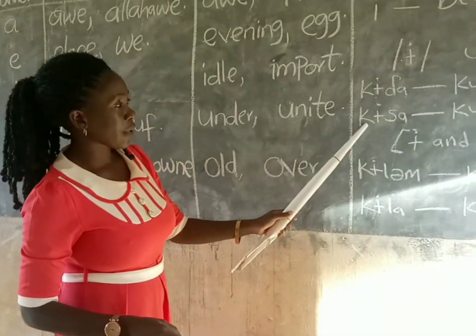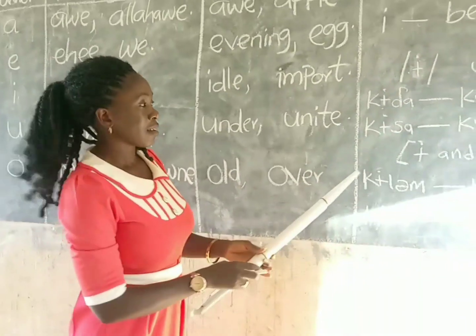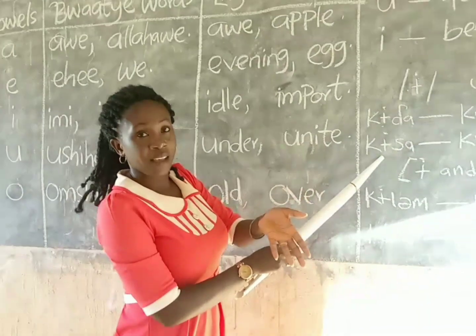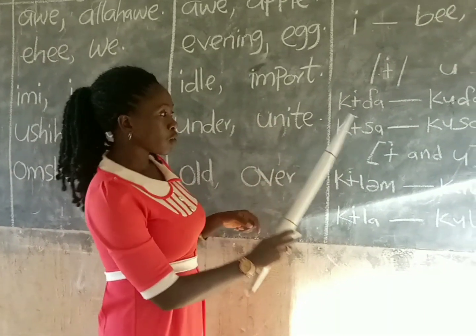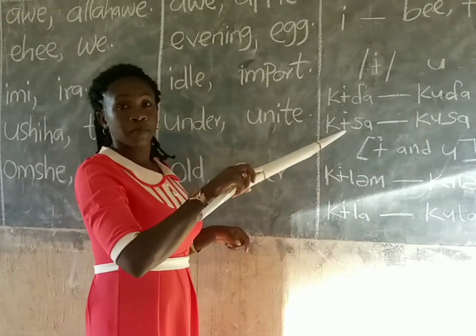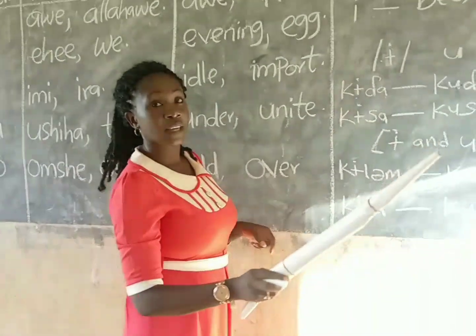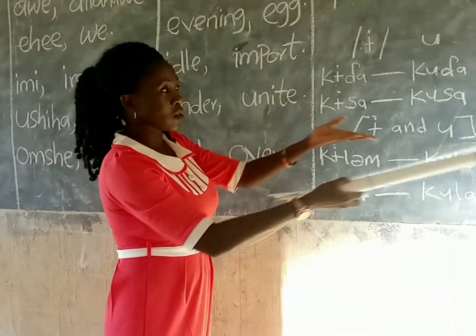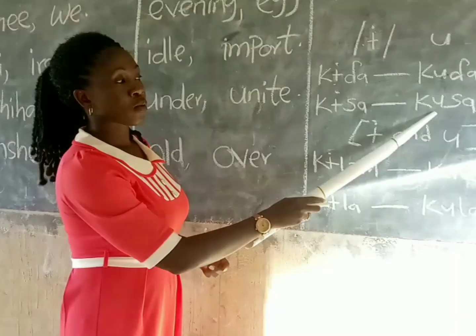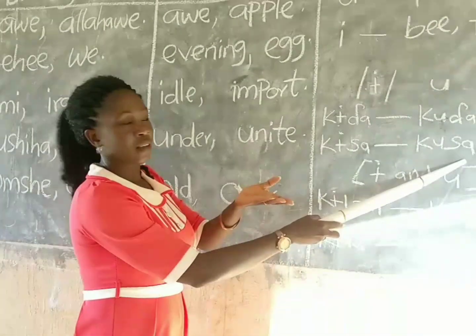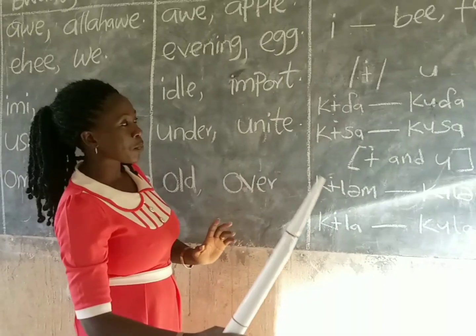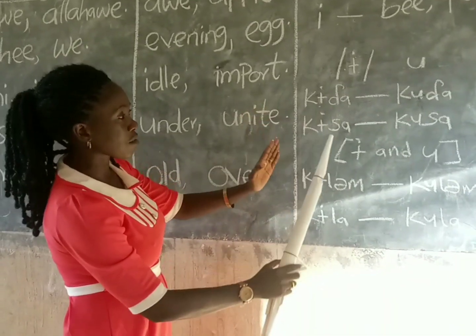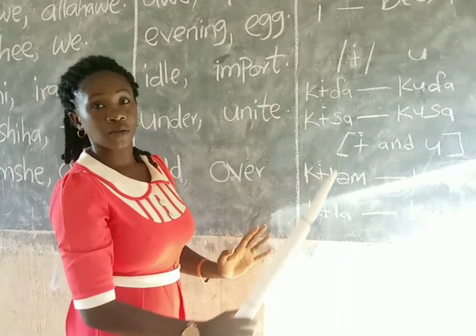The same thing here, we have kisa. So it could be kisa or kisa. That's tonal differences. If you use this vowel in place of this one, it gives you a different word again, taking you to a Hausa word. Kusa or kusa. So Bwaatye people have both central and back vowels.